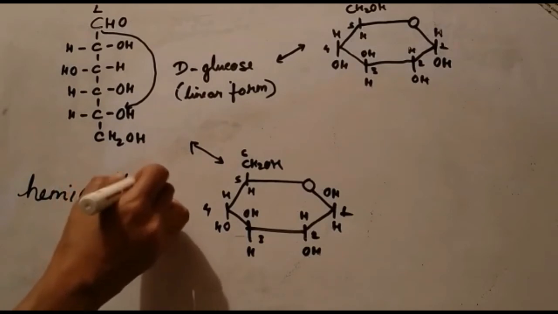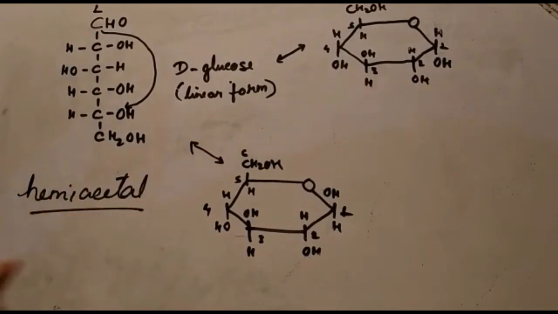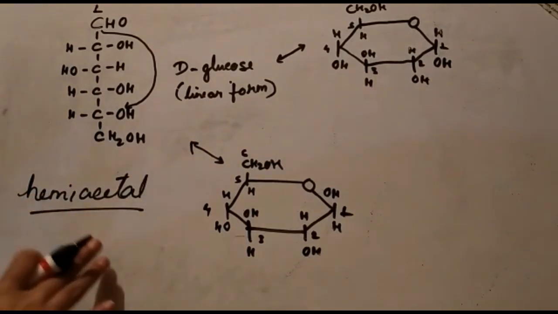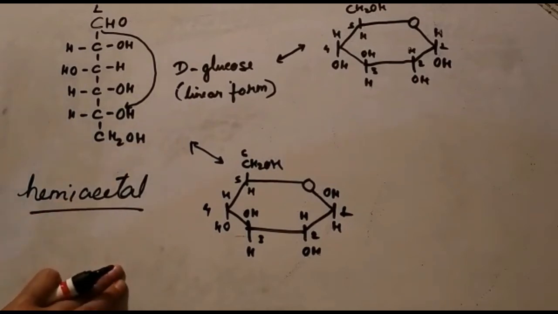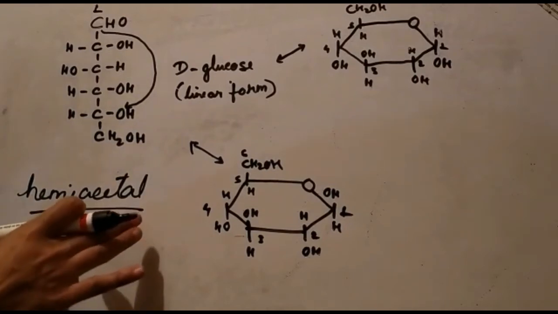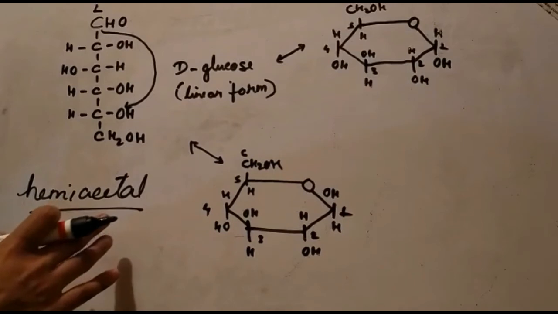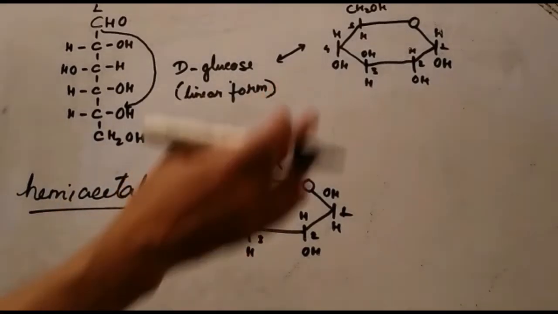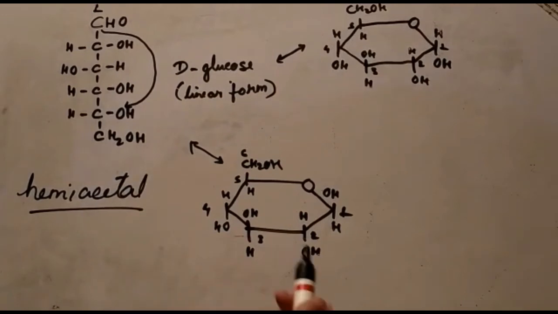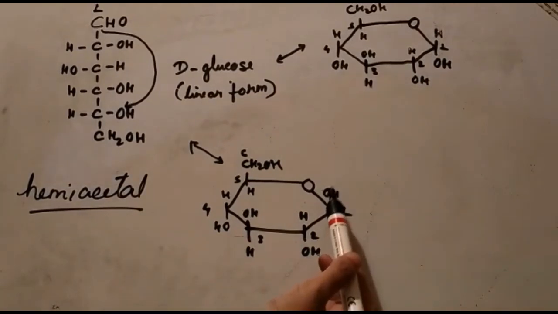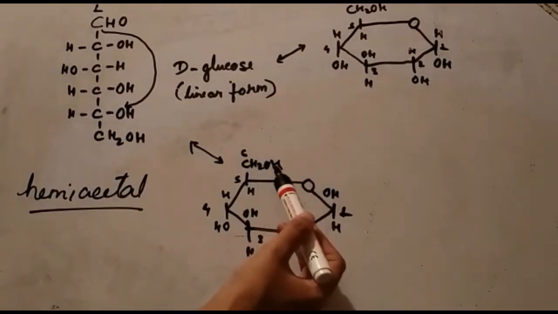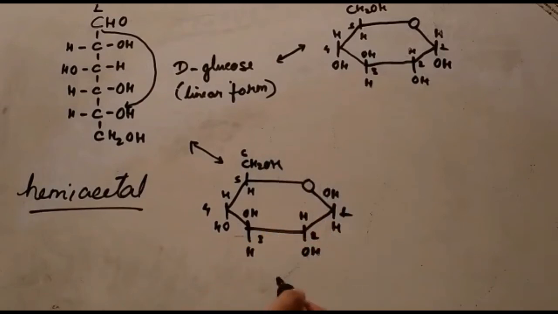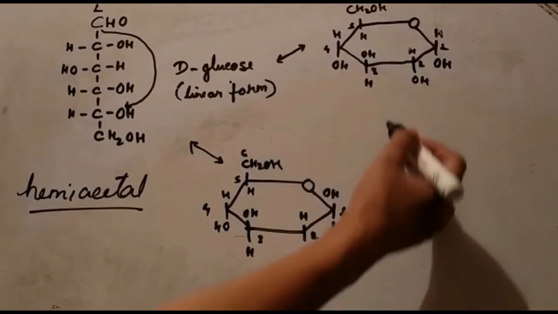If it reacts with the hydroxyl group on carbon number 5, then a cyclic hemiacetal is formed. All this I had explained in a different video, so you can watch that video to understand. Two types of cyclic hemiacetal are formed, that is alpha and beta. Here it is beta, because the OH and the CH2OH are on the same side, and this is an alpha form.